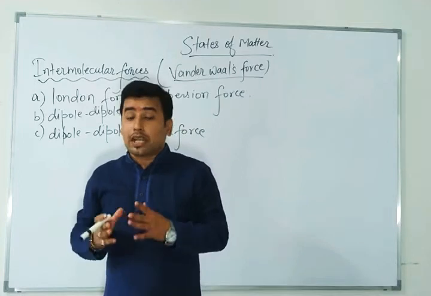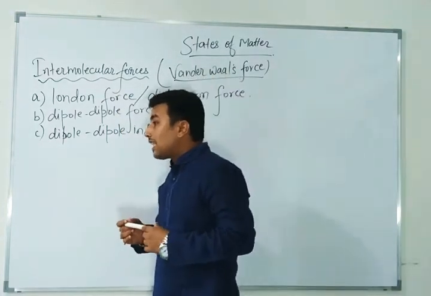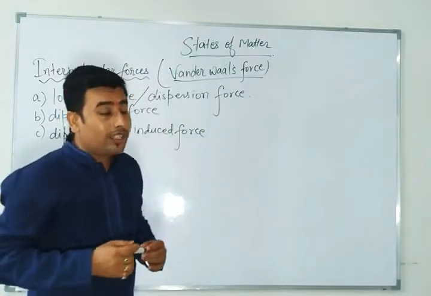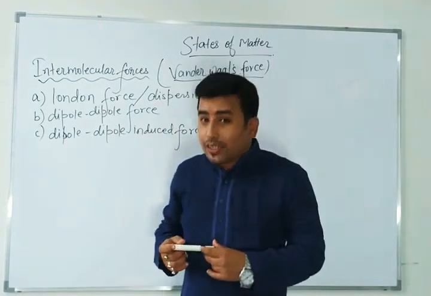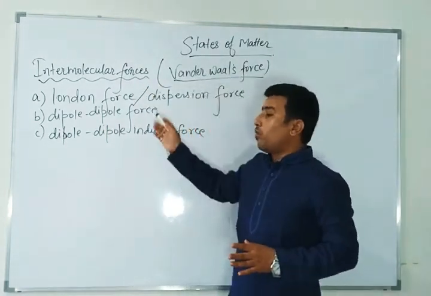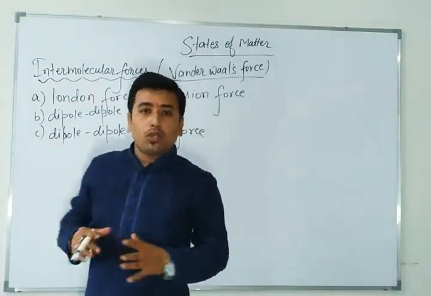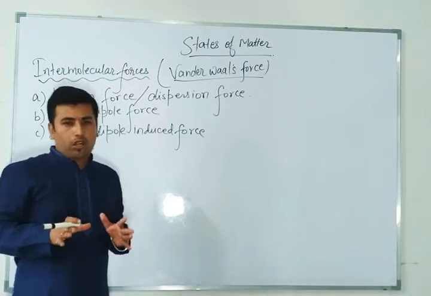As I have discussed in the chemical bonding chapter also, there are a total of six types of chemical bonding. First is ionic bond, second is covalent bond, third is coordinate bond, fourth is metallic bond, fifth is hydrogen bond, and sixth is van der Waals bond. So van der Waals bonds arise because of intermolecular forces, and it is the weakest bond.